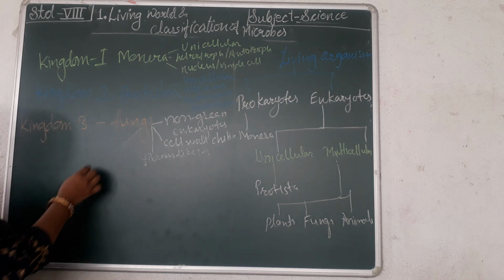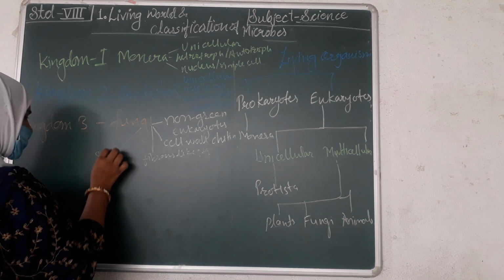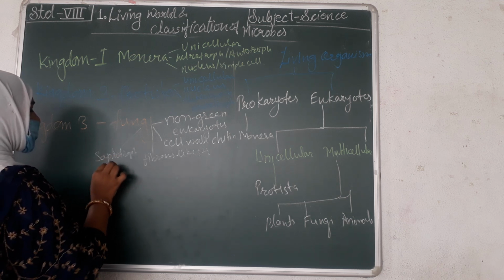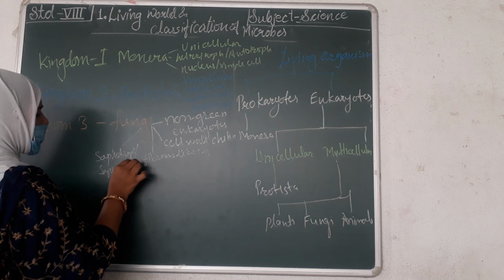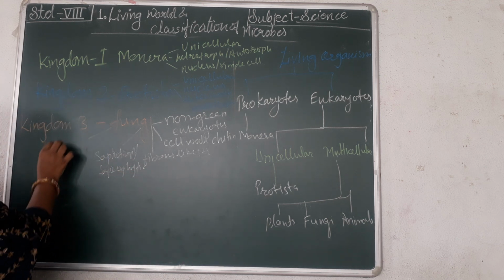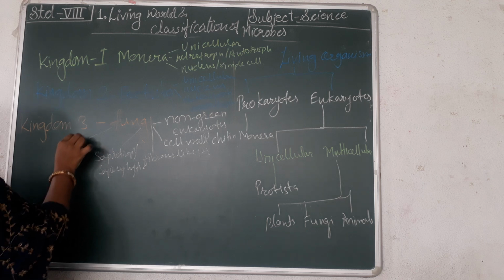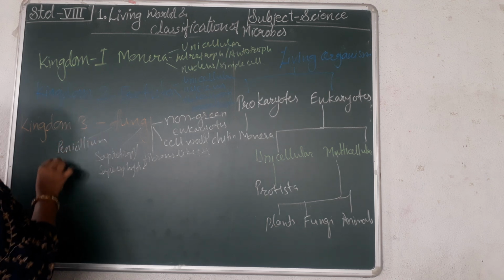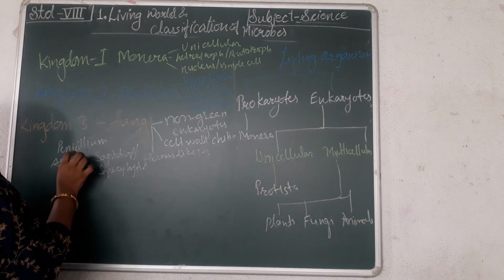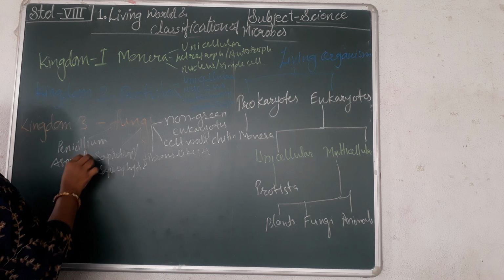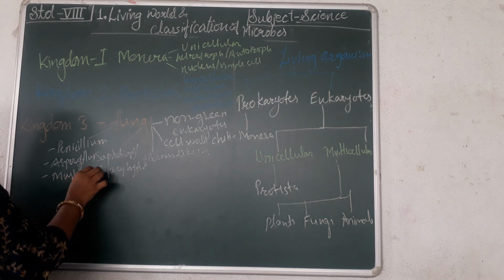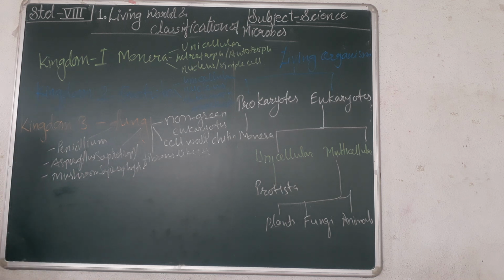Next, they are saprophytes, or we can say they have a saprotrophic mode of nutrition. That means they grow on decaying material, right? Examples: Penicillium, Aspergillus oryzae, Baker's yeast, and mushroom are some examples of the third kingdom, fungi.